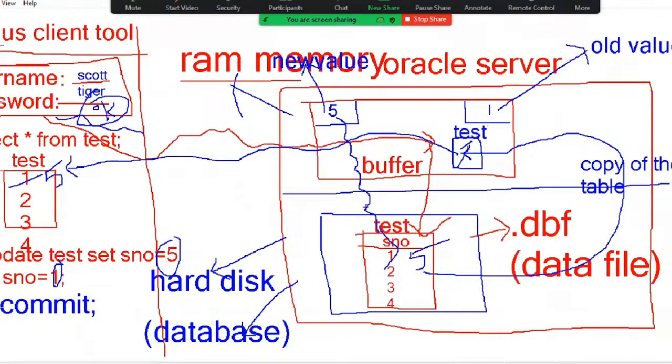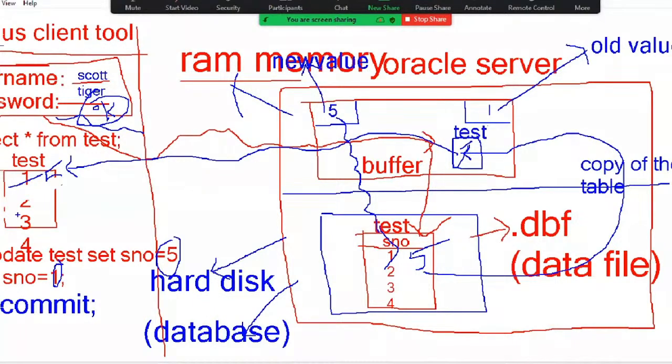We can understand it now. Observe it here, even without any knowledge. What is going on? We don't know yet. Just observe it. Commit means save only. What is save? The new value for the transaction is permanently stored in the hard disk. You understand. In the database, not on the word.